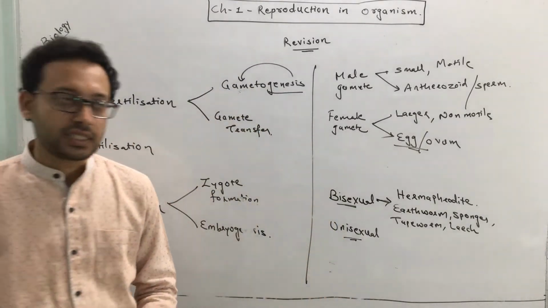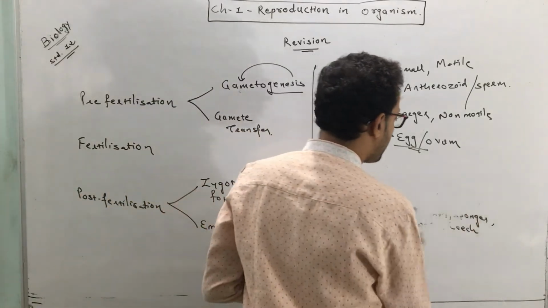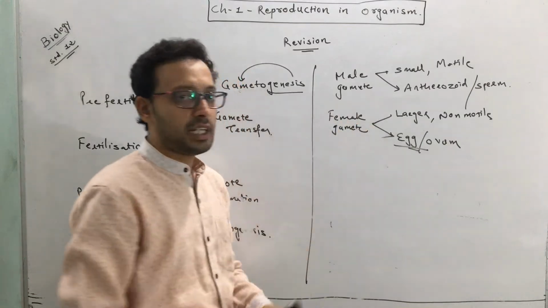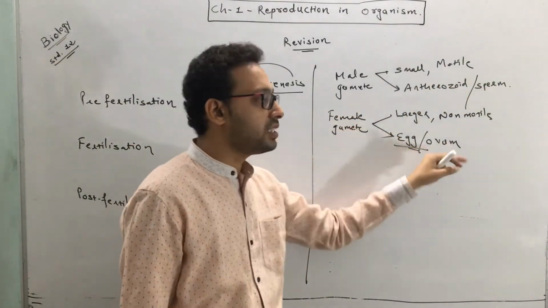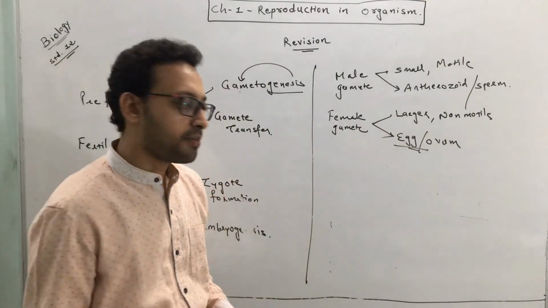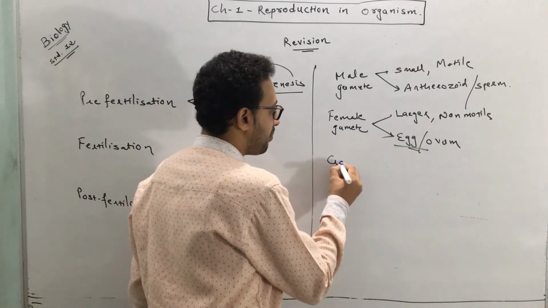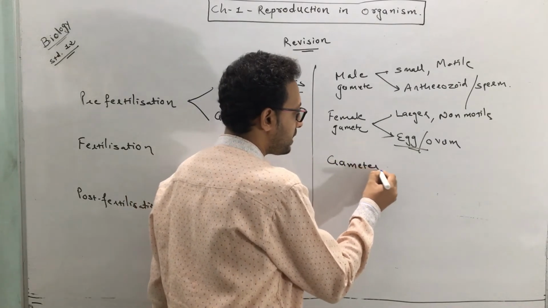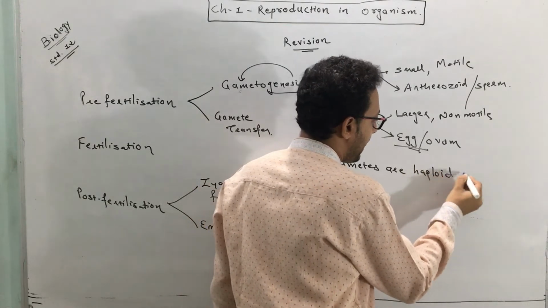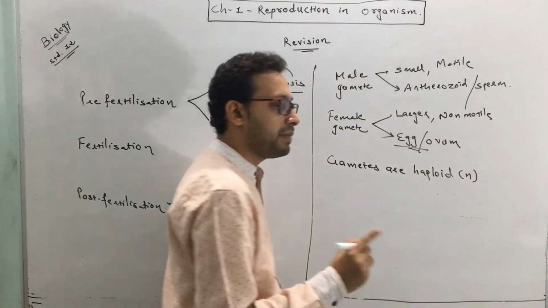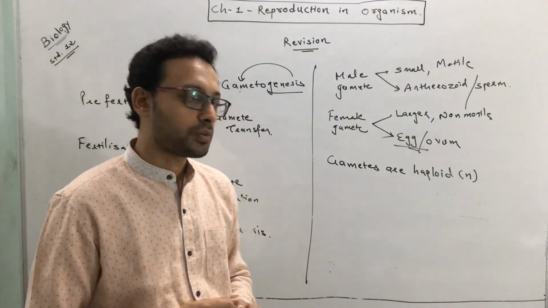Now we are discussing gametogenesis, means the process of formation of gametes. Gametes can be of two types, male and female gamete. Male gamete is called antherozoid or sperm, and the female gamete is called egg or ovum. How are they produced? Remember one thing, gametes are always haploid in nature. Haploid means it contains n number of chromosomes.